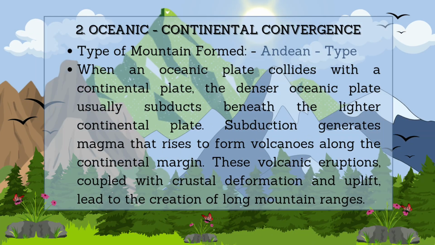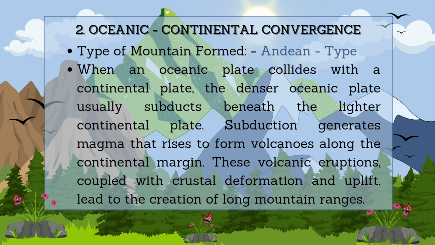Next is the oceanic-continental convergence. The type of mountain that can be formed in this convergence is the Andean-type mountains. When an oceanic plate collides with a continental plate, the denser oceanic plate usually subducts beneath the lighter continental plate. Subduction generates magma that rises to form volcanoes along the continental margin. These volcanic eruptions, coupled with crustal deformation and uplift, lead to the creation of long mountain ranges.